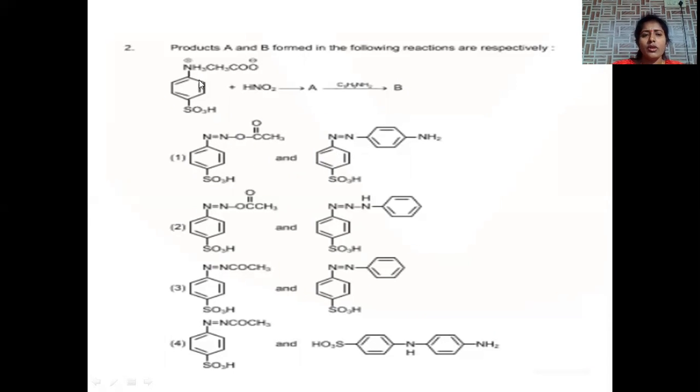Here the quaternary ammonium salt, when treated with HNO2, generates the diazonium acetate salt. This compound A is the diazonium salt, and when it is treated with aniline, the azo coupled product is generated. In aniline, the para hydrogens are more active. They are removed with the acetate ion in the form of acetic acid, and the azo substituted coupled product is formed. The remaining options are not correct.